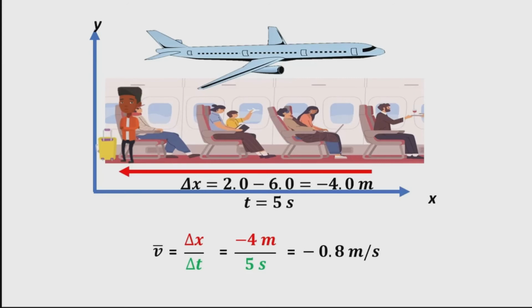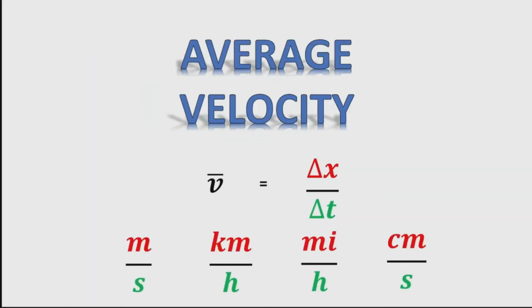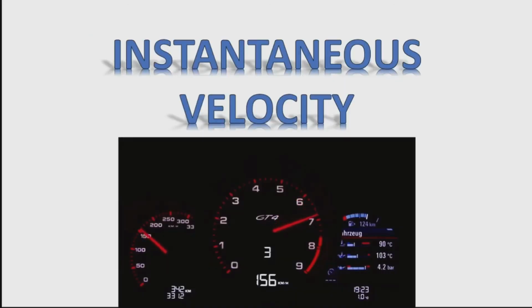The average velocity of an object does not tell us anything about what happens to it between the starting point and ending point. For example, we cannot tell from average velocity whether the airplane passenger stops momentarily or backs up before he goes to the back of the plane. To get more details, we must consider small segments of the trip over small time intervals. The smaller the time intervals considered in a motion, the more detailed the information. When we carry this process to its logical conclusion, we are left with an infinitesimally small interval. Over such an interval, the average velocity becomes the instantaneous velocity, or the velocity at a specific instant.